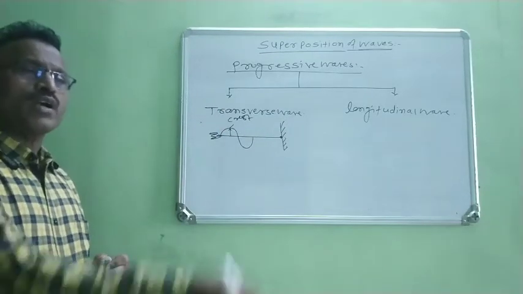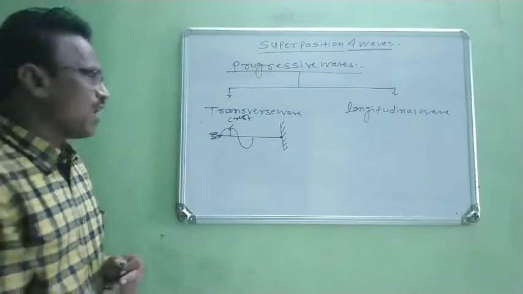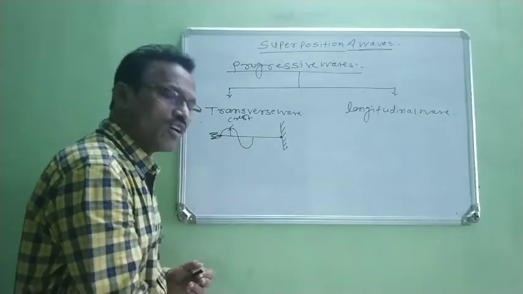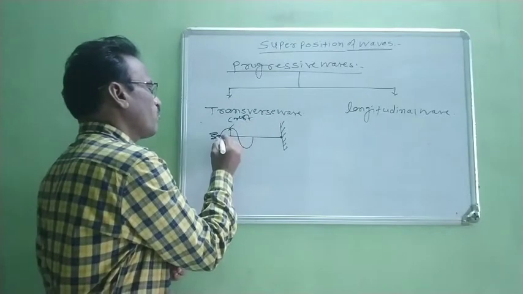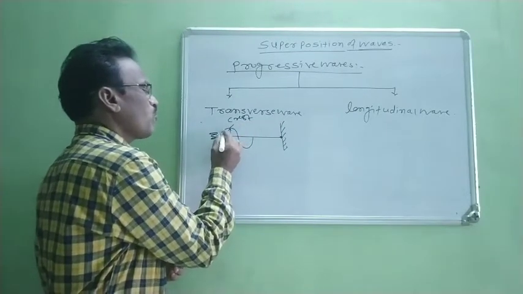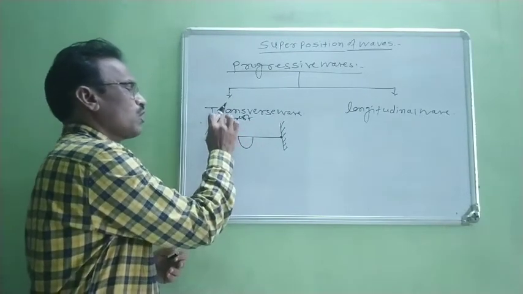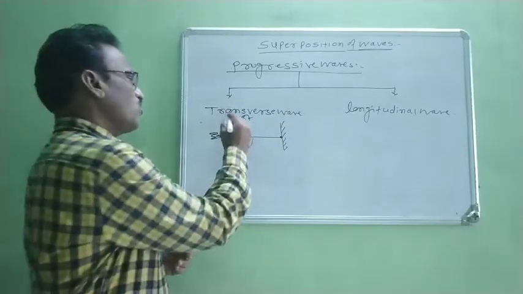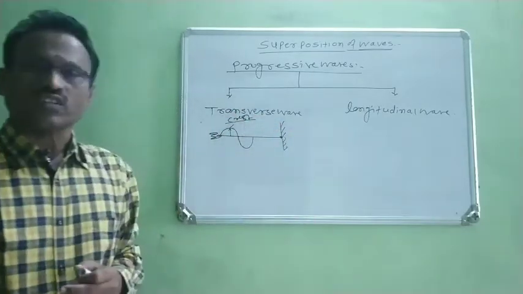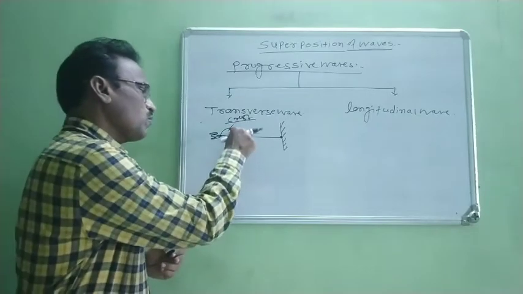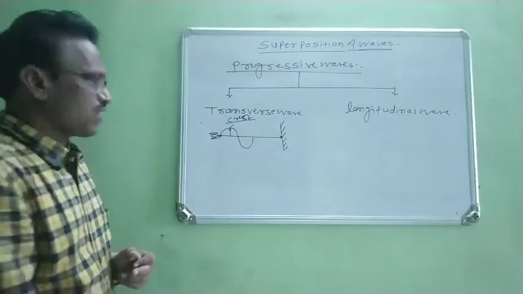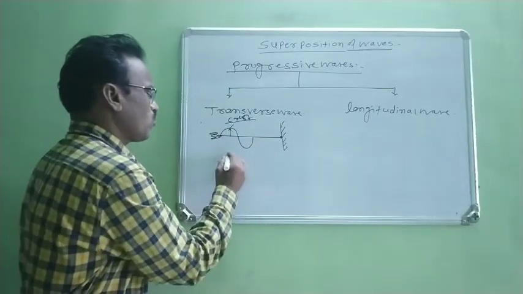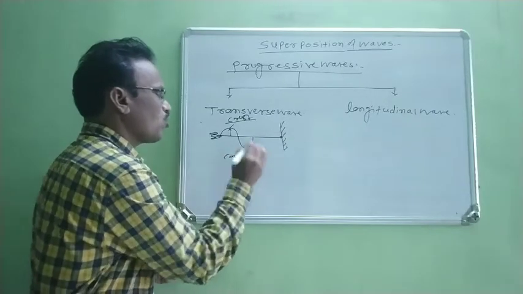Means when your hand moves rapidly up and down, when your hand moves in upward direction, the first wave pulse is produced. This wave pulse is in the form of a convex part, and this convex part of wave is known as a crest. When your hand moves in downward direction, another part is produced, and this is a concave part.